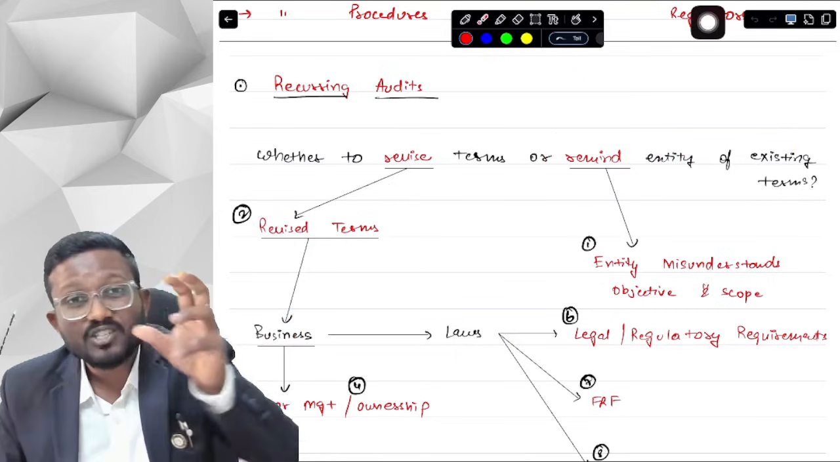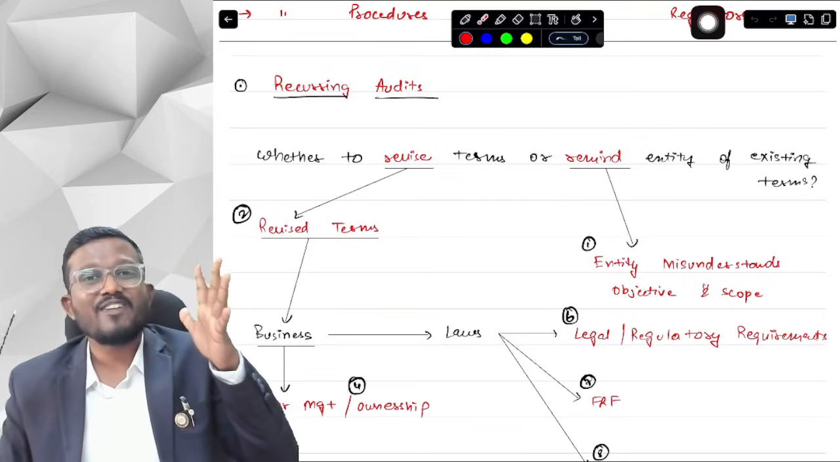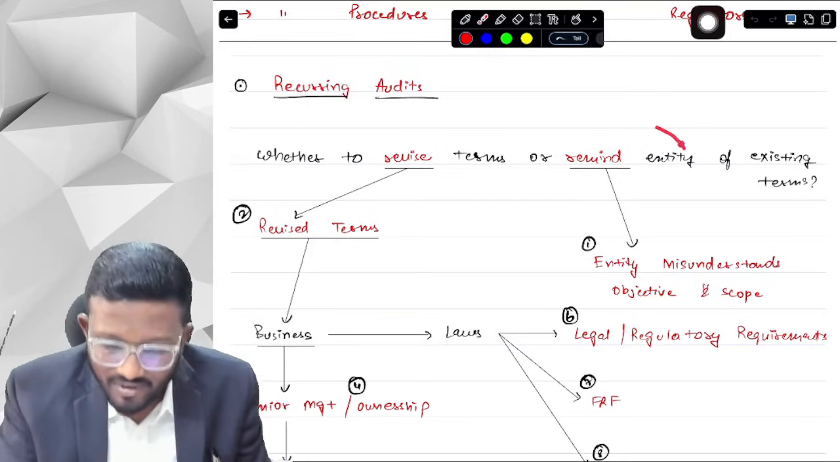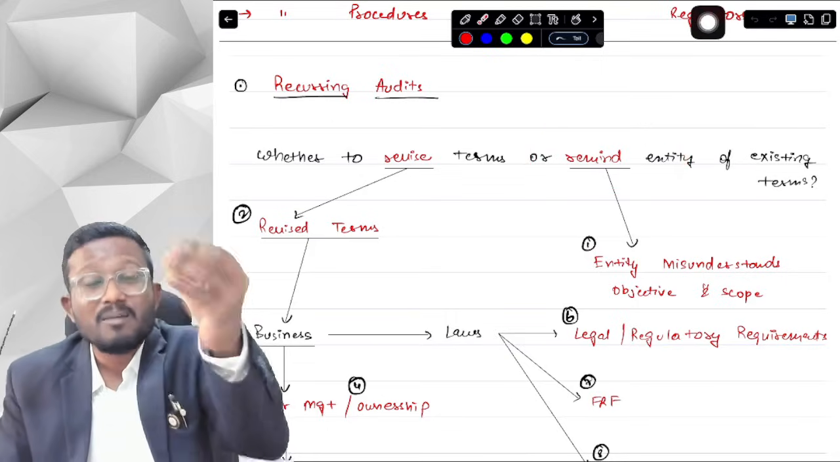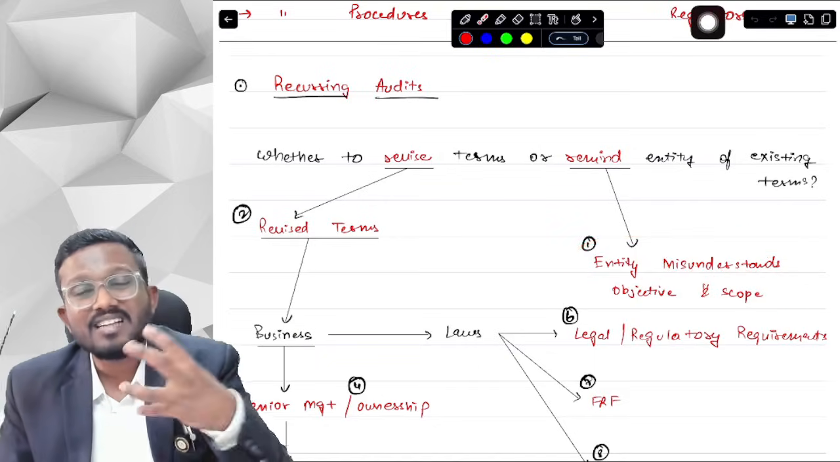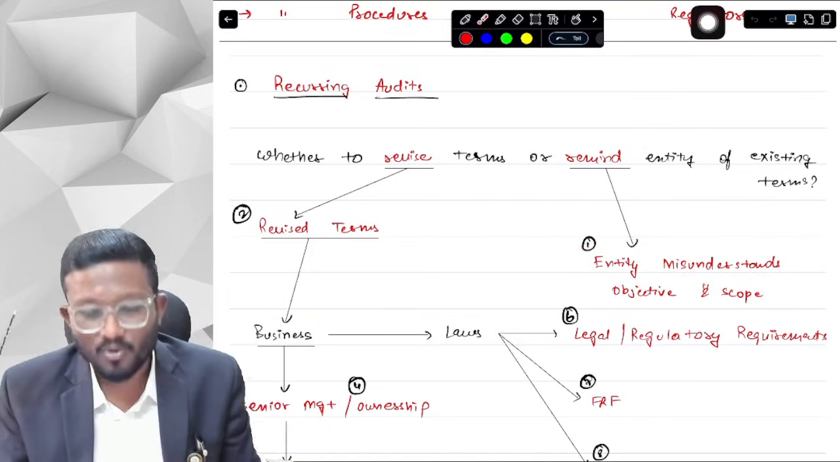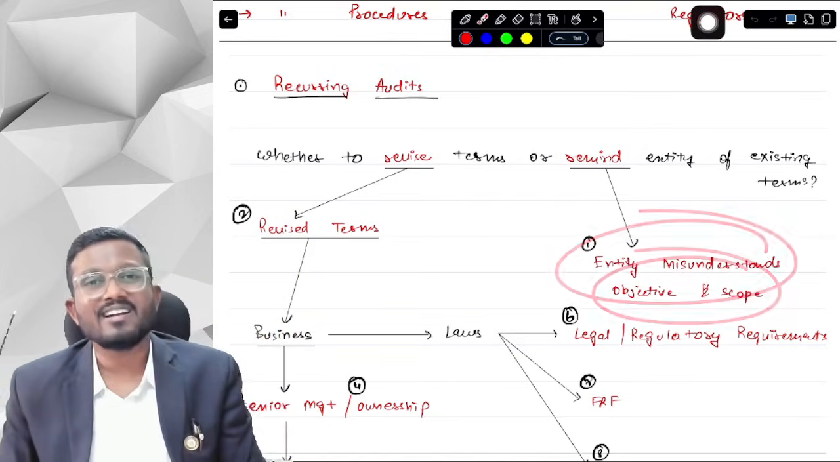So what are the factors or the situations when we need to revise the terms or remind the entity? These are the factors or the situations. First of all, we will need to remind the entity when we think that the management misunderstands the scope and objective of audit. Based on past experience, I got to know that the management doesn't understand our scope and objective. Then we will need to remind the entity of the existing terms.